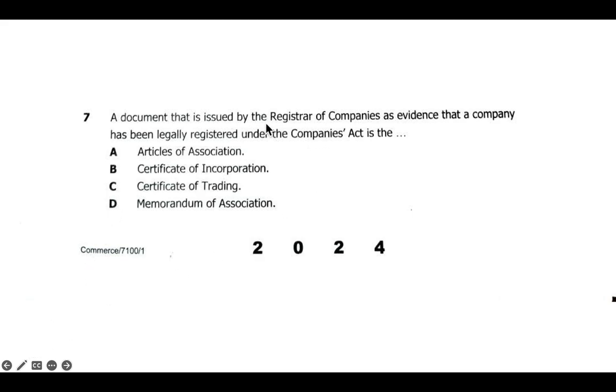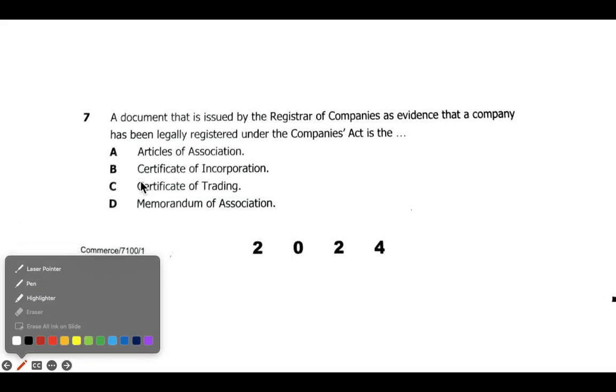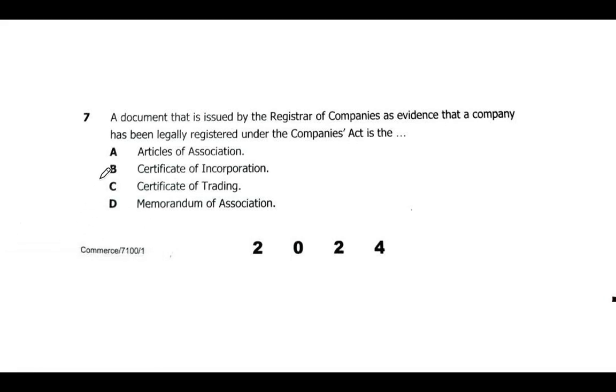Okay, so in here we have the document that is issued by the registrar of companies as evidence that the company has legally registered under the Companies Act. So we can call this the certificate of incorporation. This is one of the answers there. So we have C, that is certificate of incorporation. So that's the particular answer, which is B. Okay. So let's try to move forth.